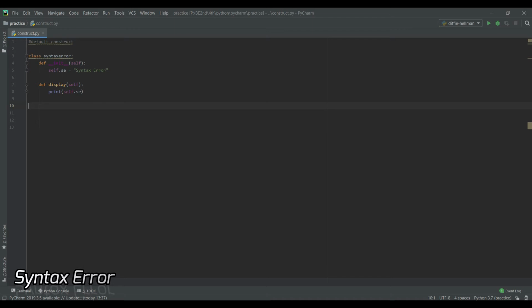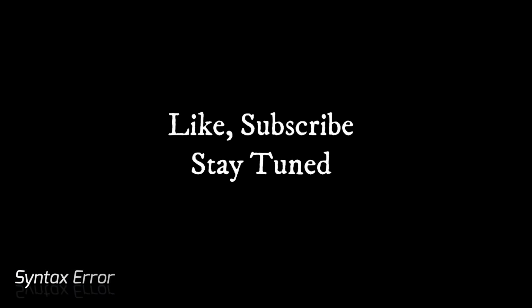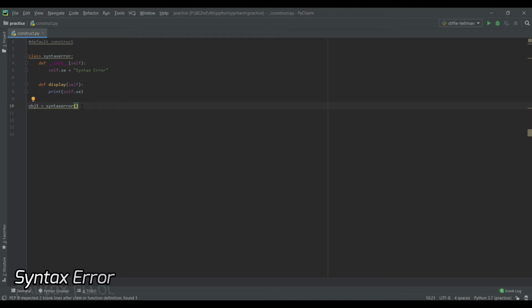So I'll simply create an object for my class syntax error. I'll write obj1 is equal to syntax error, my class. Now have a look here that I'm not passing any arguments. In the example which we saw during the introduction of constructor, I had passed two parameters because that was a parameterized constructor. But here it is a default constructor, so I'm not going to pass anything over here.